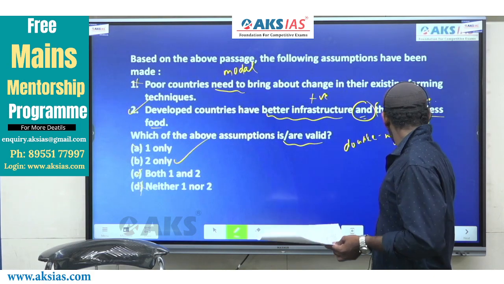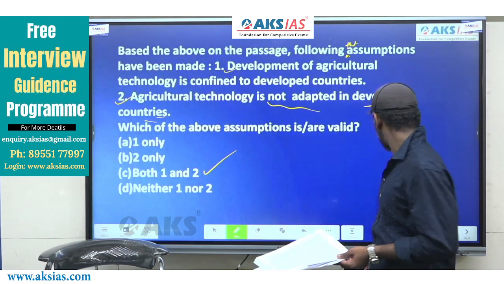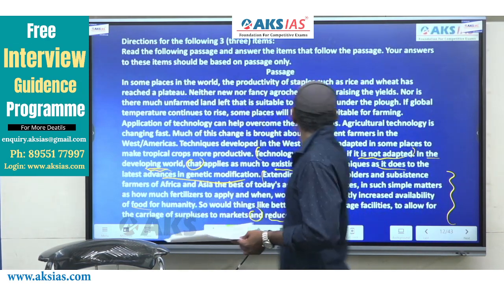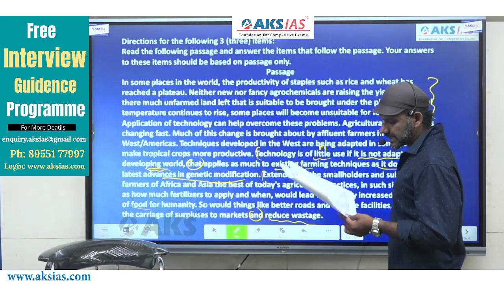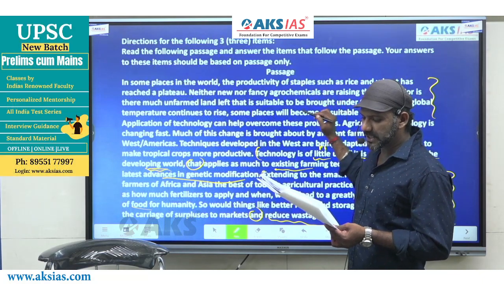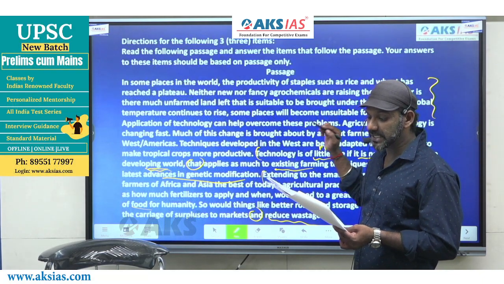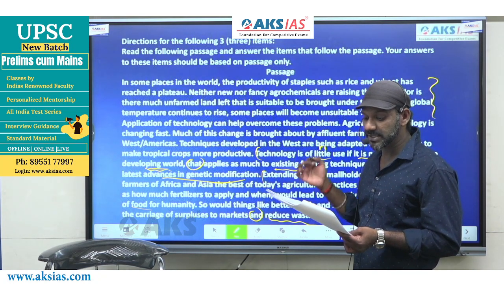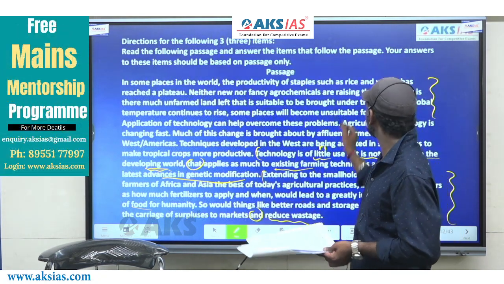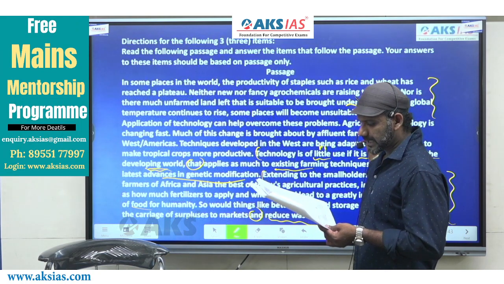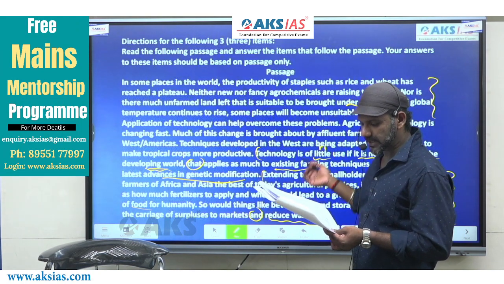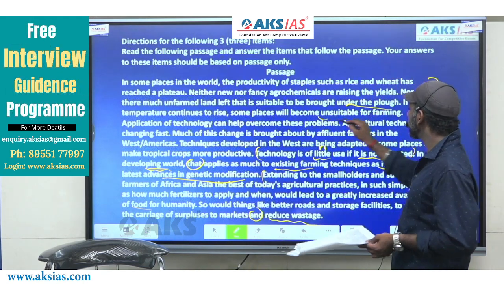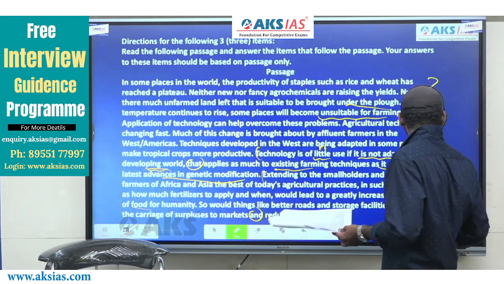That means it may not be that easy actually. It's a challenge. Come to the first part again, the part that we have read earlier. It says, neither new strains nor fancy agrochemicals are raising the yields, nor is there much unfarmed land left that is suitable to be brought under the plow. If global temperature continues to rise, some places will become unsuitable for farming. Come to this.